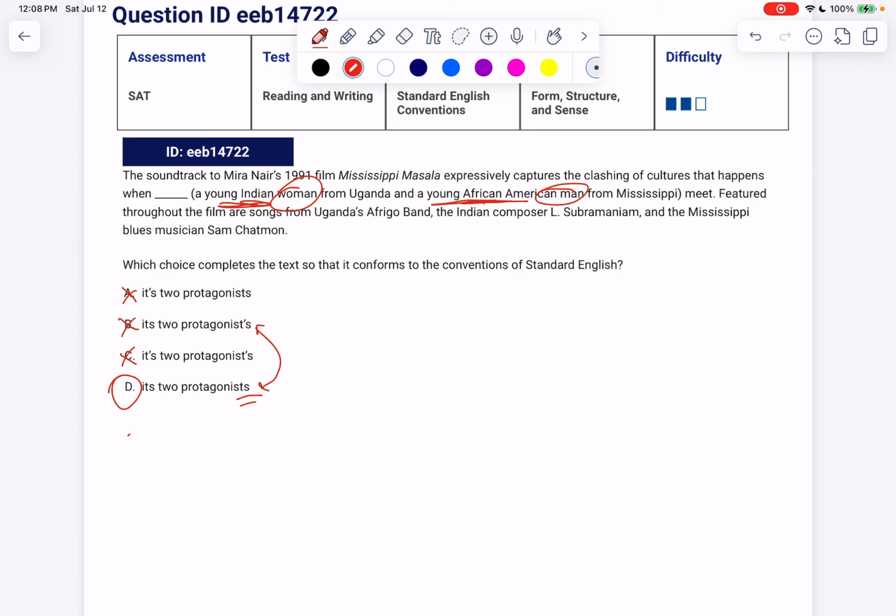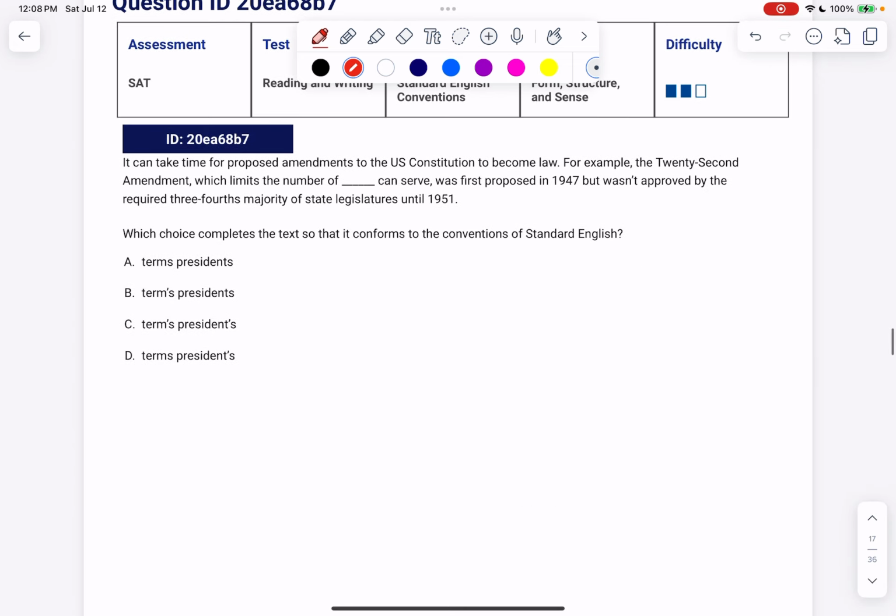Notice how this difference is actually two differences. One is singular, one's plural, and one's possessive, and one's not possessive, which means we can decide on either account that makes our life the easiest. I think deciding on singular and plural is easiest, but again, if you think deciding on possessive or not possessive is easiest, please feel free to do that. Let's look at our next one.